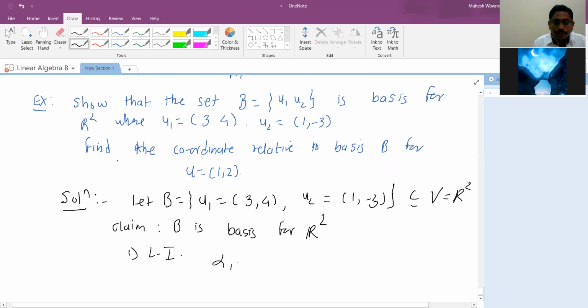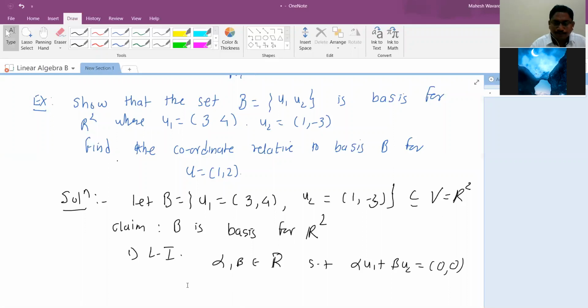Let alpha, beta from the field of real numbers be such that alpha u1 plus beta u2 is 0, 0. And you need to solve this for alpha and beta. If alpha and beta become 0, then it is linearly independent.